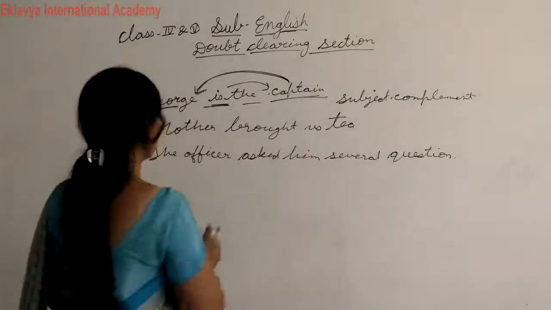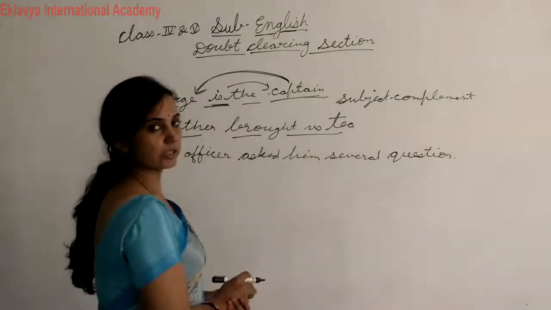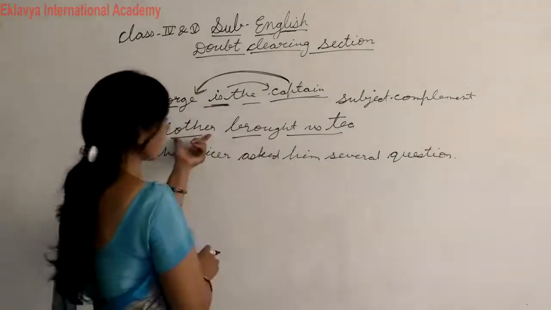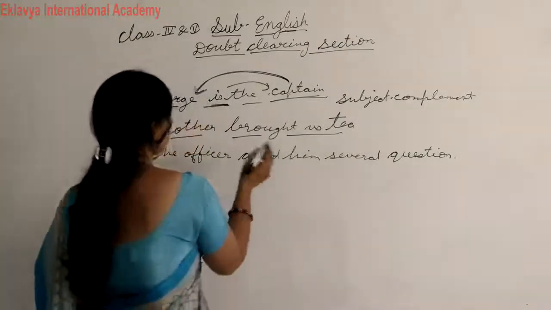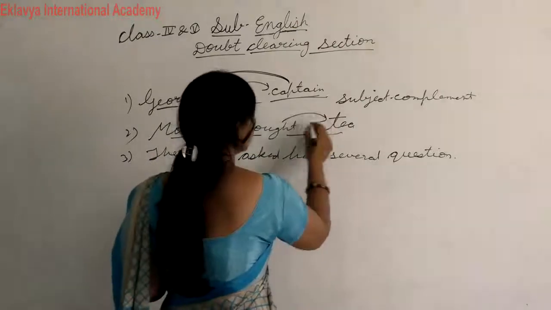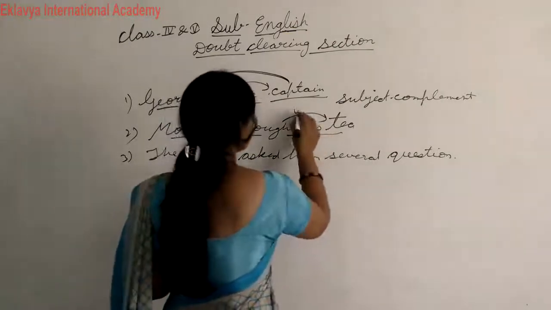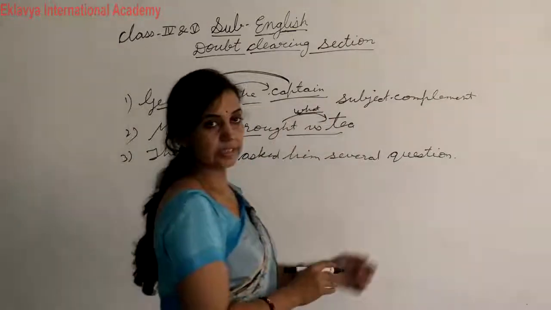Mother brought us tea. Here you have to find the direct or indirect object. How will you find it? Mother brought what? Tea. This is the answer to 'what', and I said the 'what' answer is the direct object.